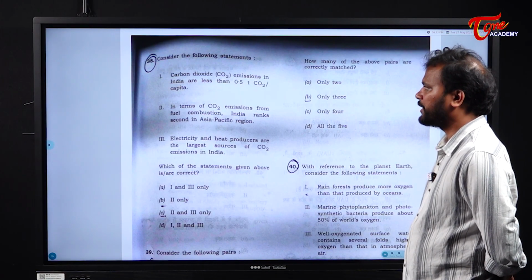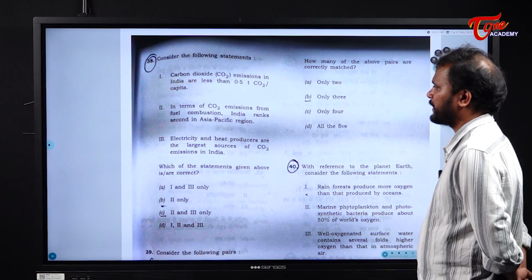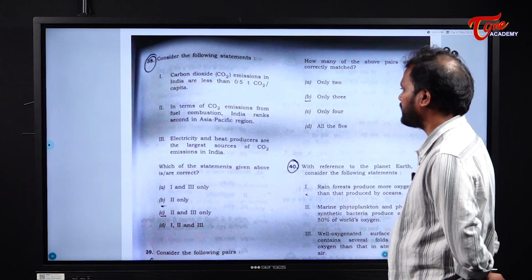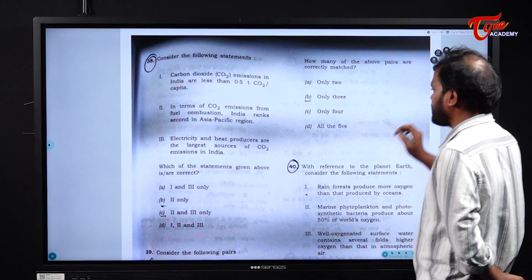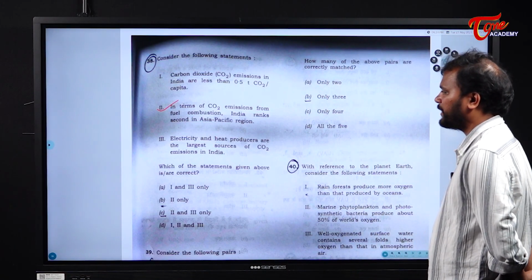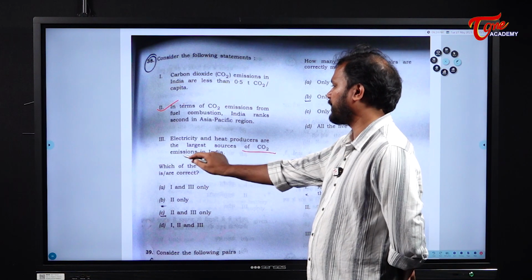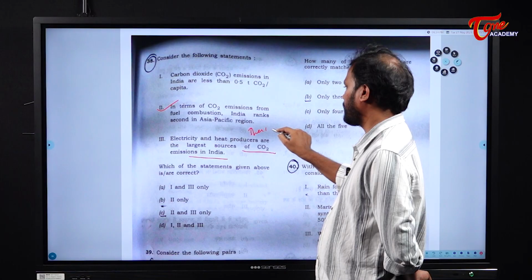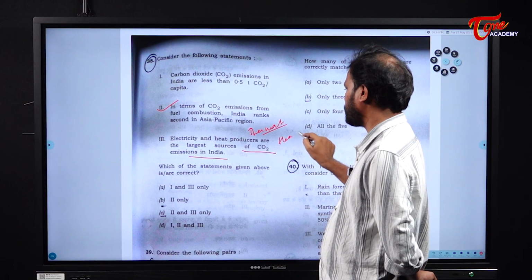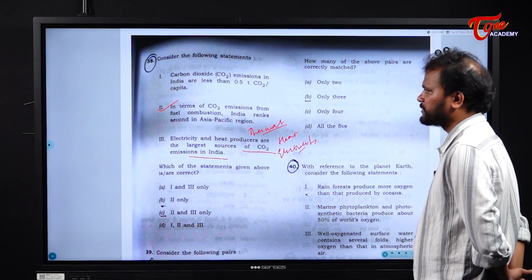Carbon dioxide emissions in India are less than 0.5 metric ton of per capita. Okay. Next. In terms of carbon dioxide emissions from fuel combustion, India ranks second in the Asia Pacific region. This statement is right. Next. Electricity and heat producers are the largest sources of carbon dioxide emissions in India. Yes, it is the thermal plants, or the heat producers and electricity, which are the largest producer of the carbon dioxide emissions in India.